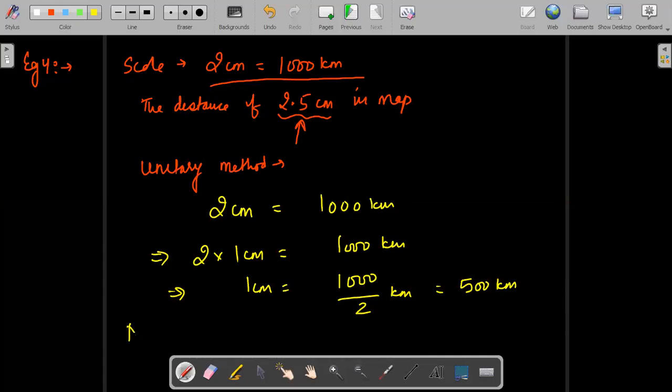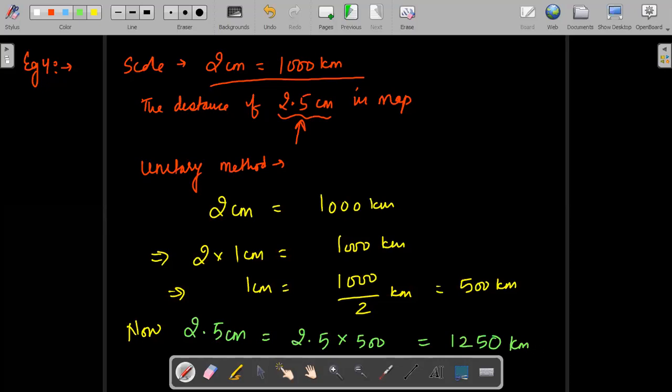Now what do we want to find? We want to find 2.5 centimeter. If 1 centimeter is 500, then 2.5 is 2.5 into 500, and the answer will be 125 with double zeros, but one decimal is there, so we will have the answer as 1250 kilometers. Those who said 1500 made a mistake.